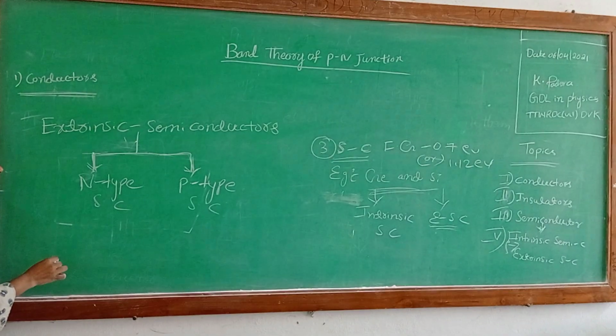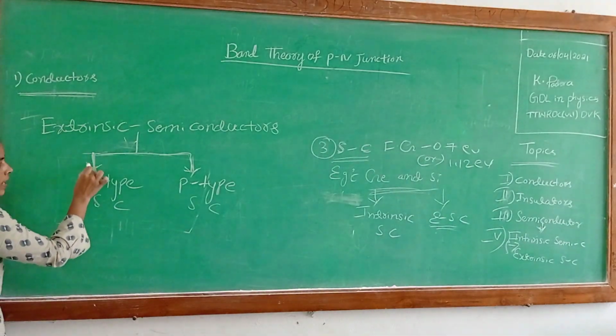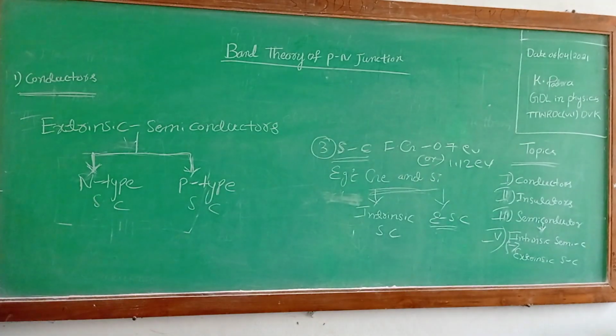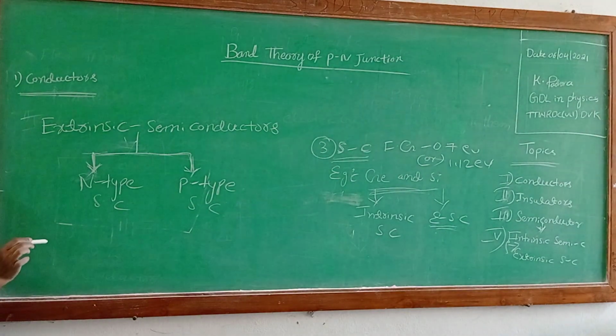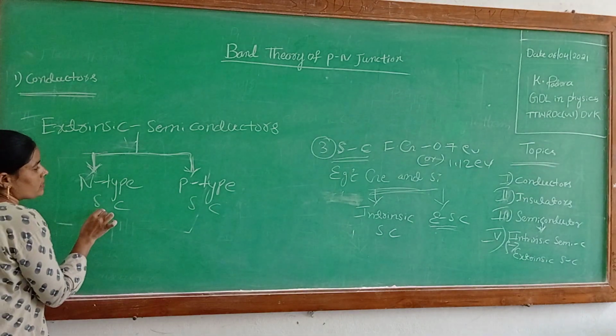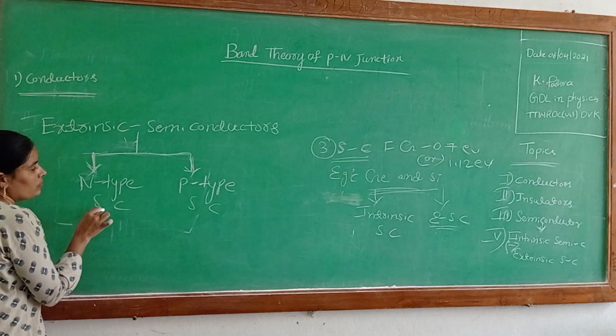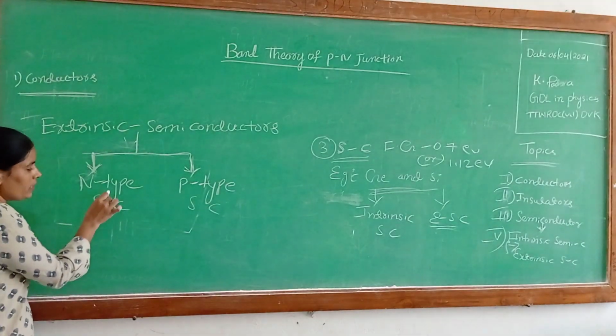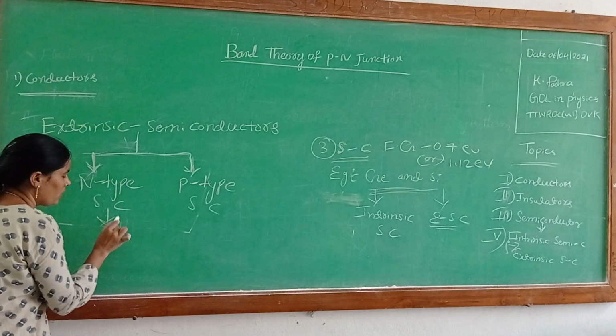Here, an N-type semiconductor is always doped with a pentavalent impurity. Pentavalent impurity is added to the pure semiconductor crystal, and the resulting doped crystal is known as an N-type semiconductor.